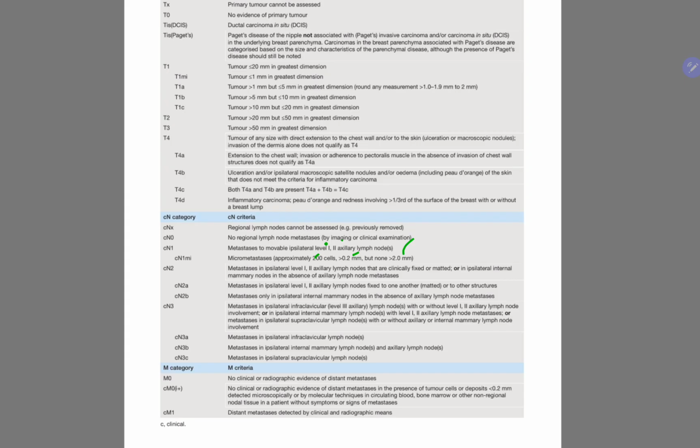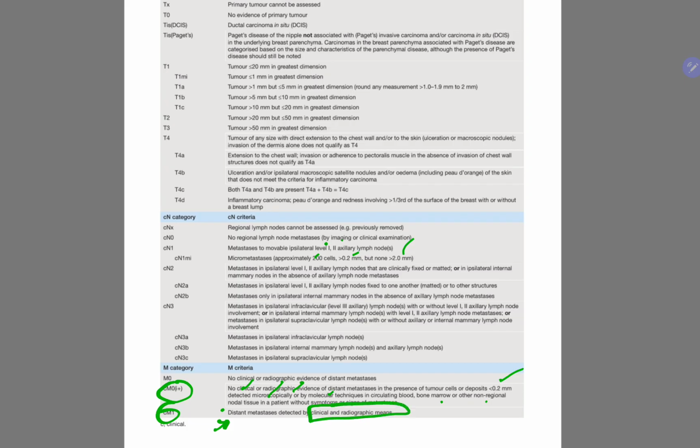This is important because in case of cM0(i+), there is no clinical or radiographic evidence of distant metastasis in the presence of tumor cells or deposit less than 0.2 mm detected microscopically or by molecular technique in circulating blood, bone marrow or other non-regional nodal tissue in a patient without symptoms or signs of metastasis. M1, distant metastasis detected by clinical and radiographic means.